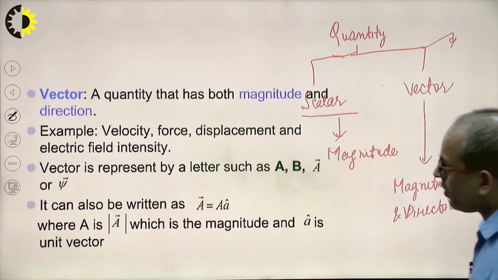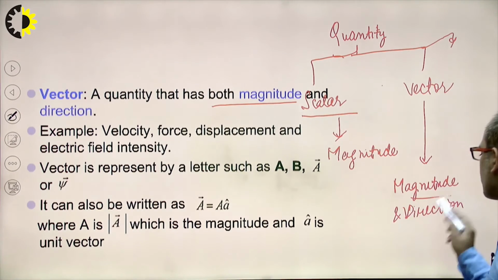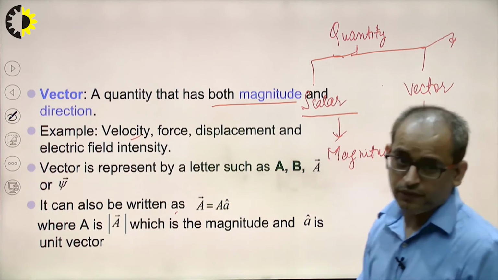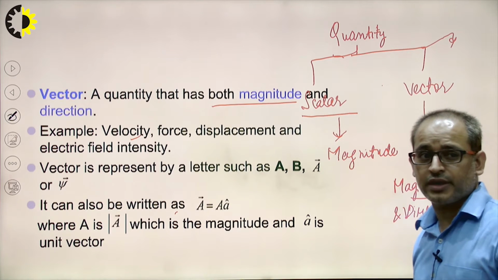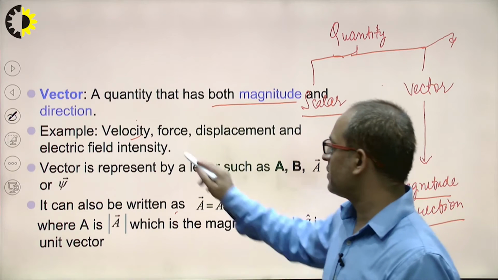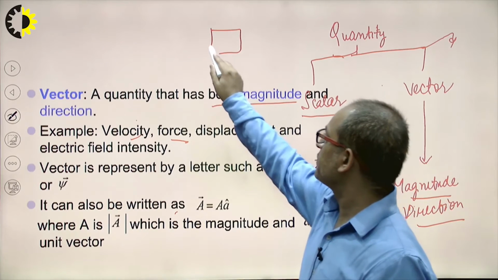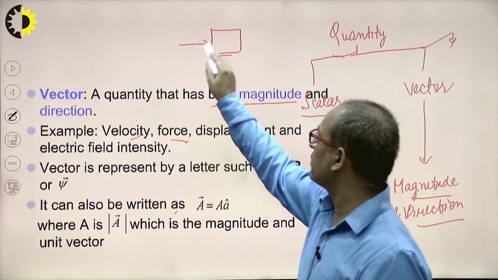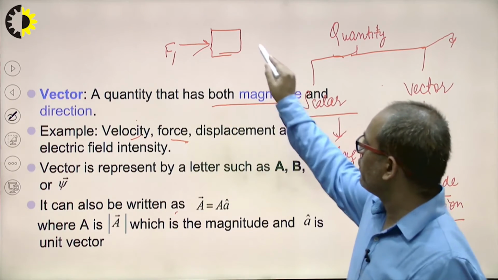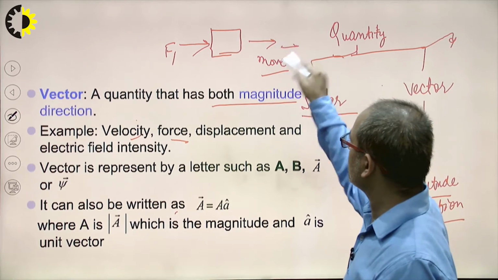Clear? So next one is the vector quantity which has both magnitude as well as its direction. For example, velocity is a vector quantity which has its magnitude as well as its direction. Force: if this one is the box, and I am applying the force F1 from here, the box will move in this direction.